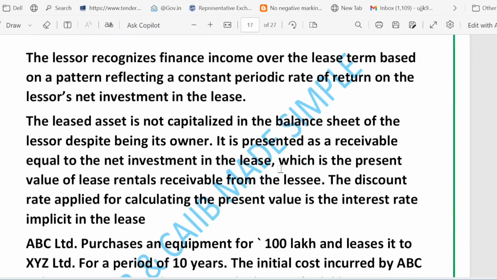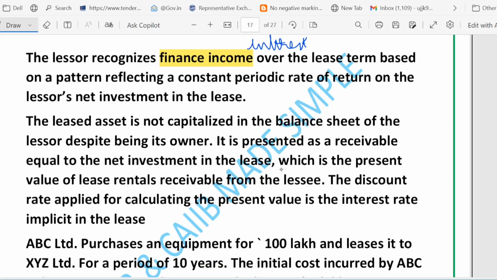Next point, except where the lessor is the manufacturer or the dealer. Okay, there is an exception to it where the lessor is the manufacturer or dealer, right? Over the lease term, the lessor records the finance income. There is something called finance income. You can also call finance income an interest, right? So what I'm talking about is that over the lease term, the lessor records finance income on the receivable.